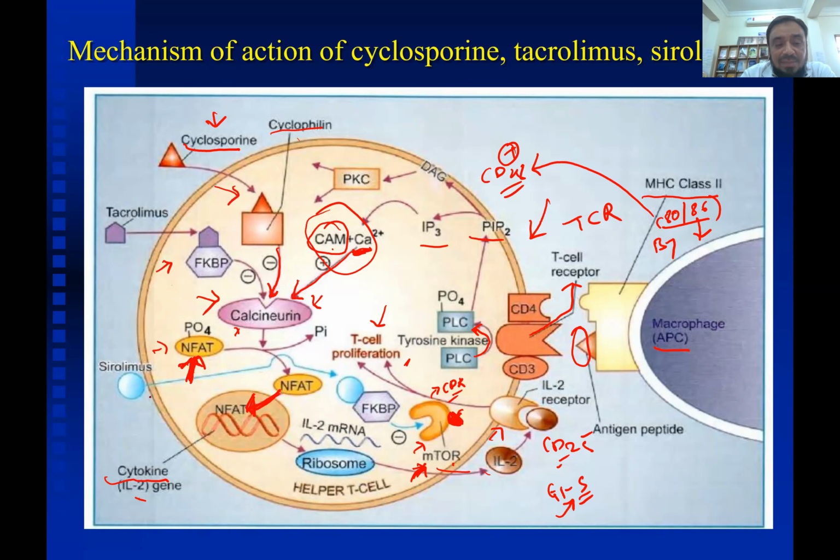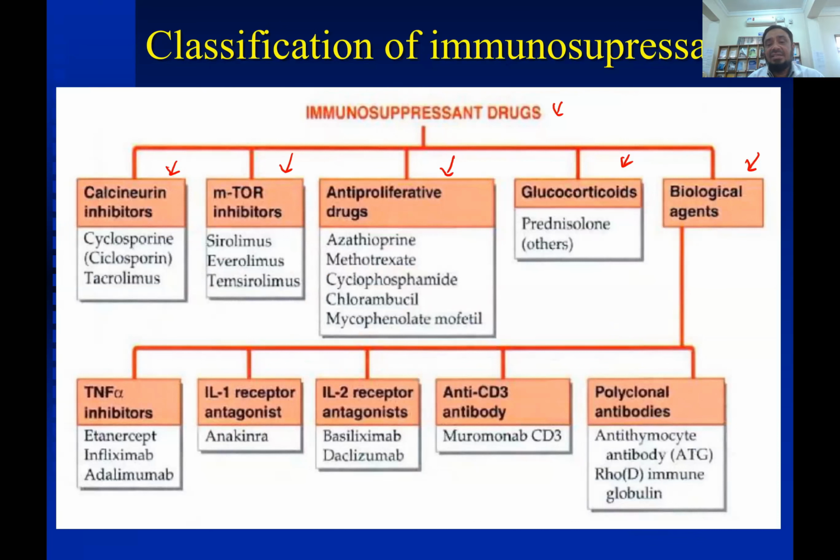Sirolimus attaches to the FKBP protein, similar to tacrolimus, but the combination of these two inhibits mTOR, and that is why sirolimus is known as an mTOR inhibitor. So now you can understand this classification in a better way. Calcineurin inhibitors are cyclosporin and tacrolimus. mTOR inhibitors: it is sirolimus. You can remember sirolimus, a single drug over here.